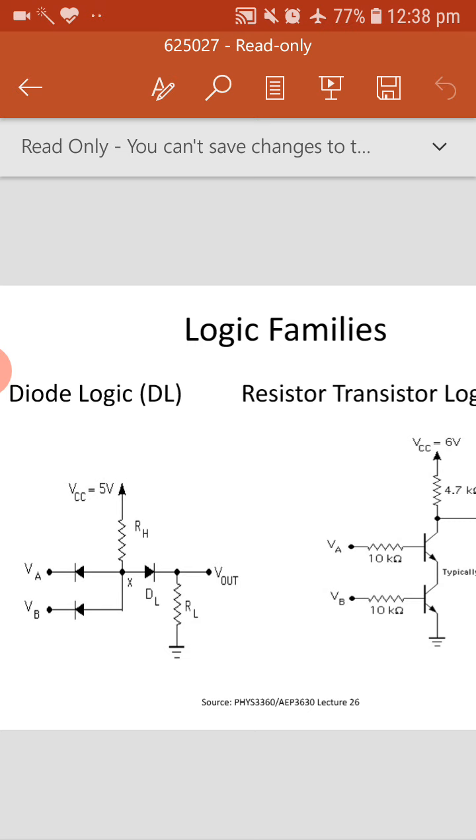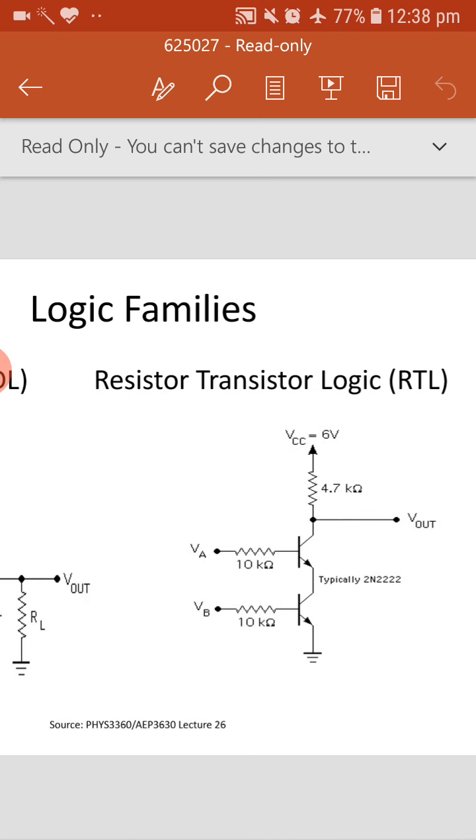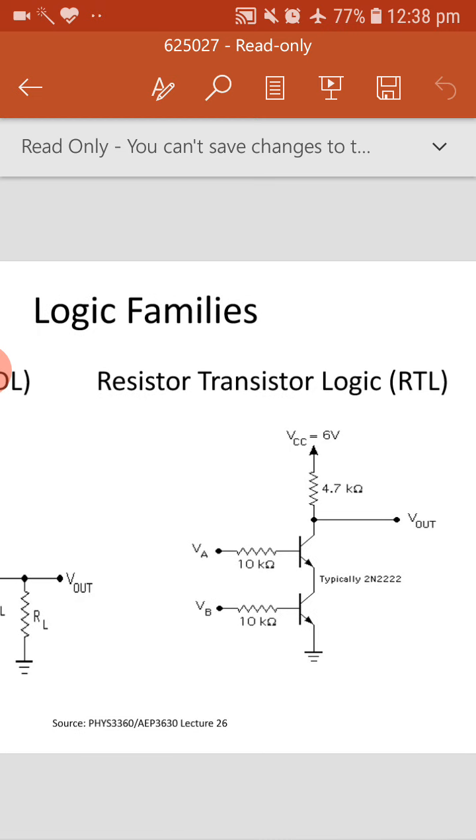Okay, so this type of circuit we call diode logic. Similarly, if you see here the transistor logic, we are using 2 transistors, the BJT. This works as a NAND gate. So what is a NAND gate? It is the reverse of the AND gate: when both the inputs are high, then the output should be low, otherwise it will be high.